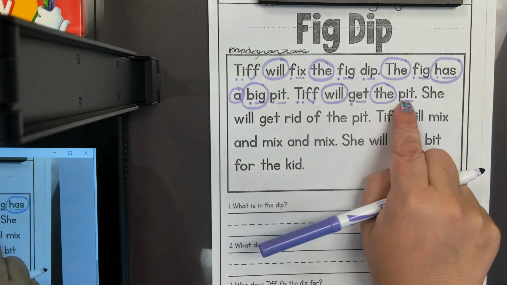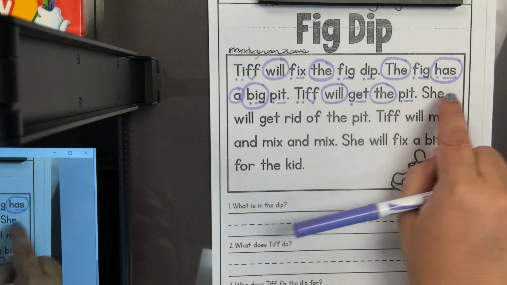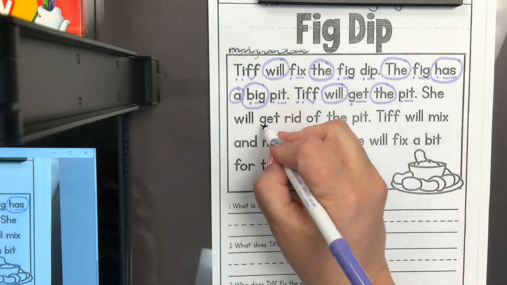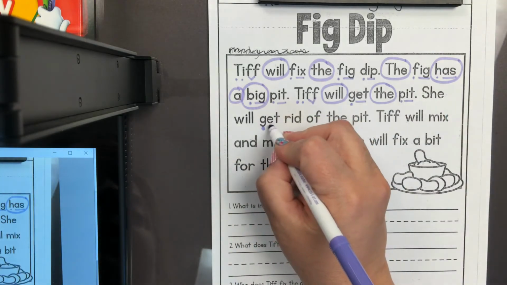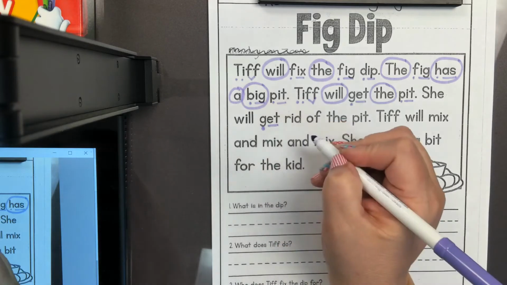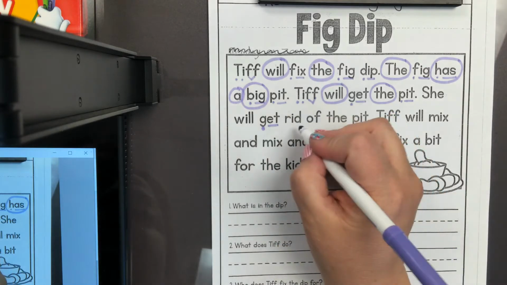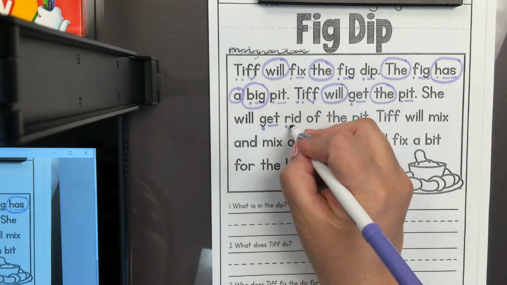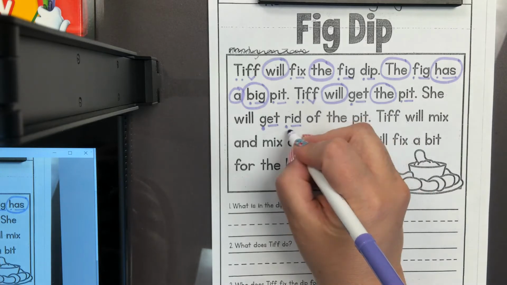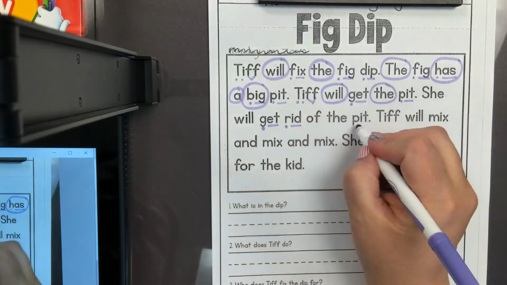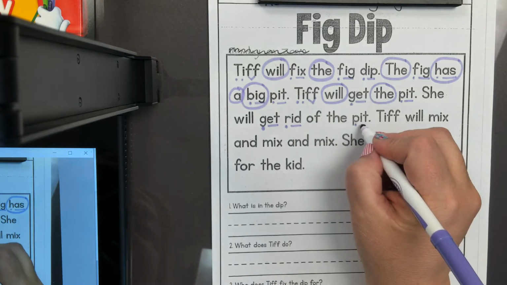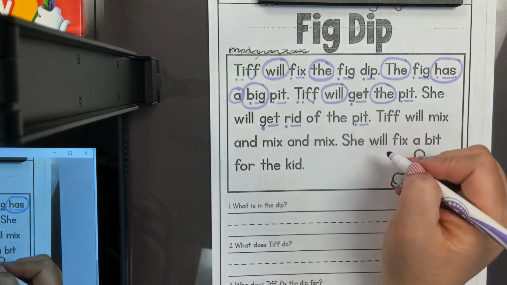Let's go to the next sentence. Let's find the CVC words first. Oh, here's a CVC word. Get, rid, pit.